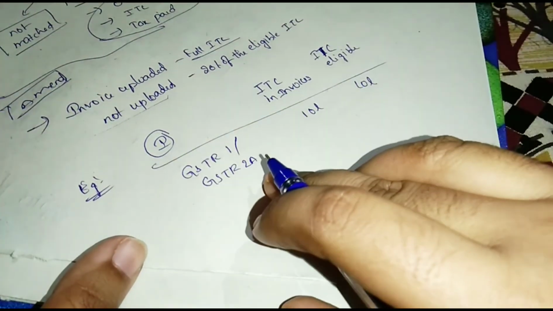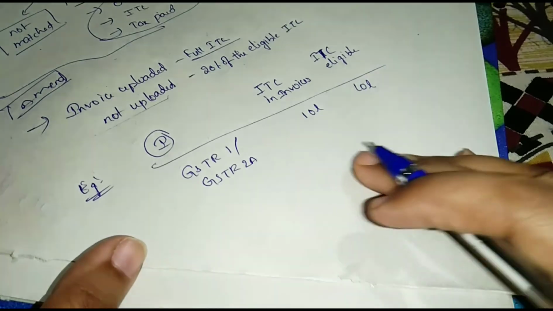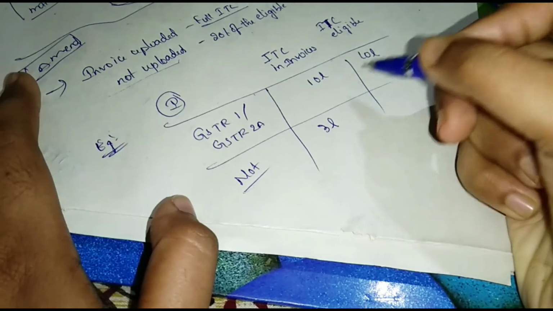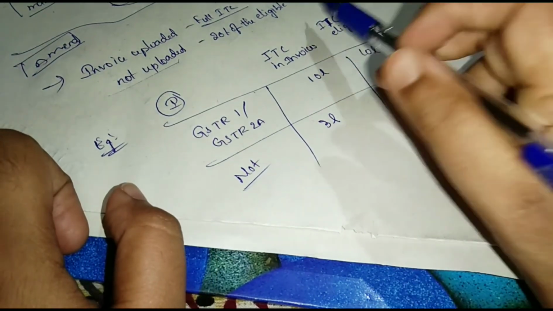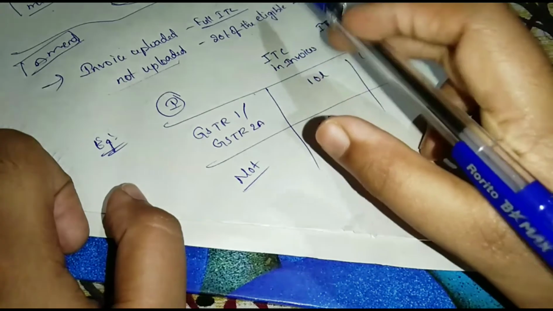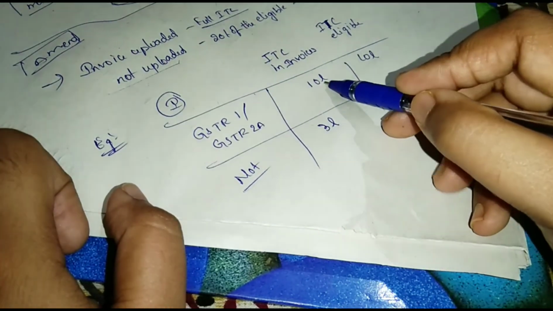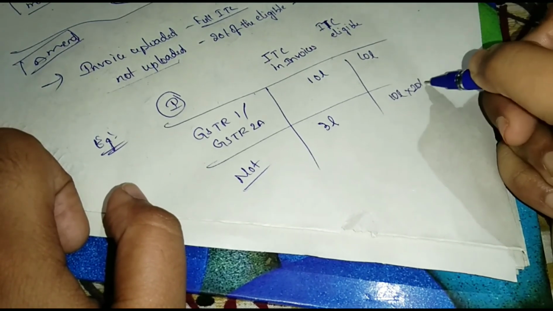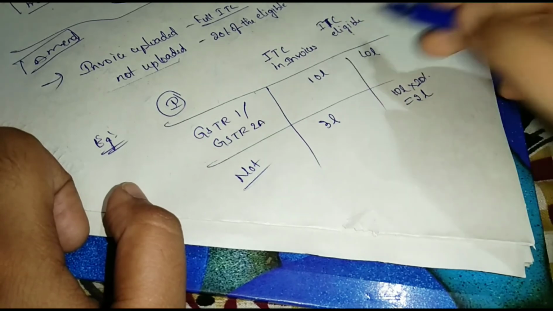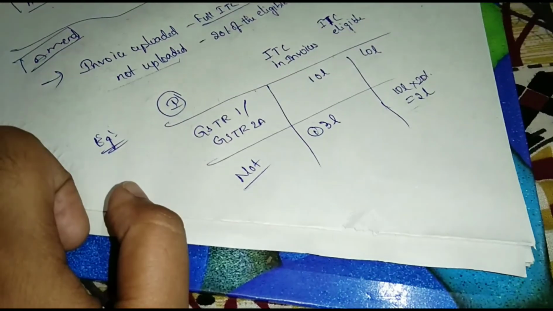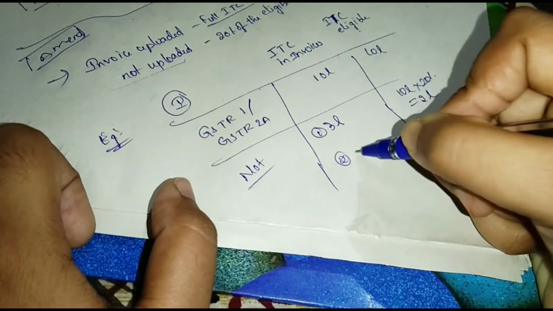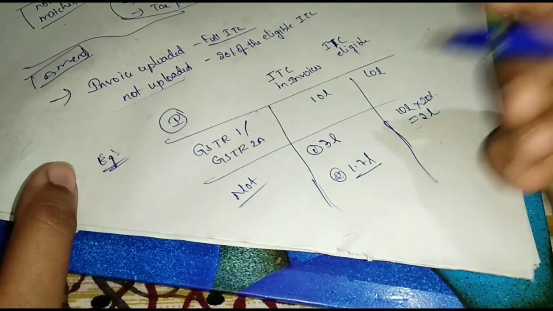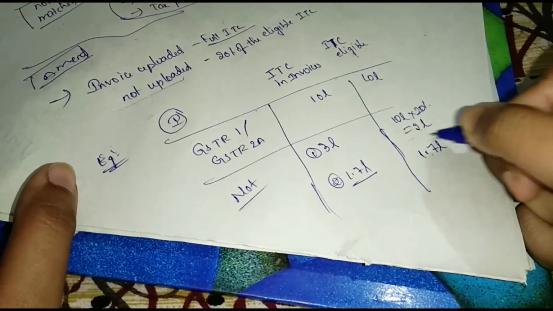And see, not uploaded in GSTR-1 or not reflecting in GSTR-2A, for example 3 lakhs, maximum 20% of the eligible ITC of uploaded invoices. That means 10 lakhs into 20%, 2 lakhs, eligible ITC 2 lakhs. Okay. See, if it is 1.7 lakhs, then eligible ITC is limited to 1.7 lakhs only, limited to actual only.